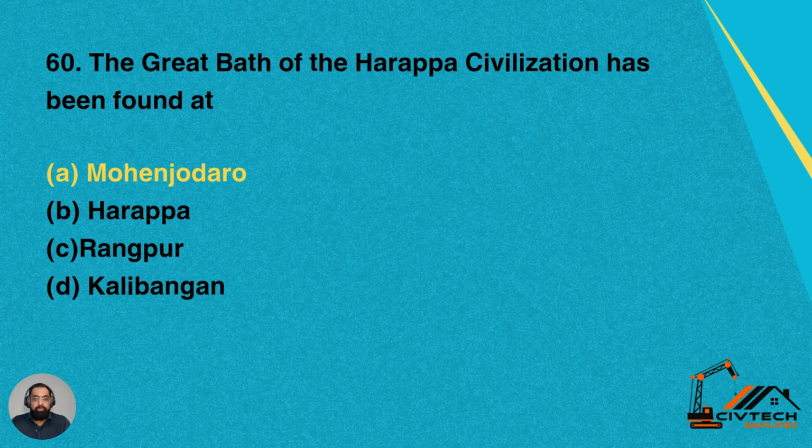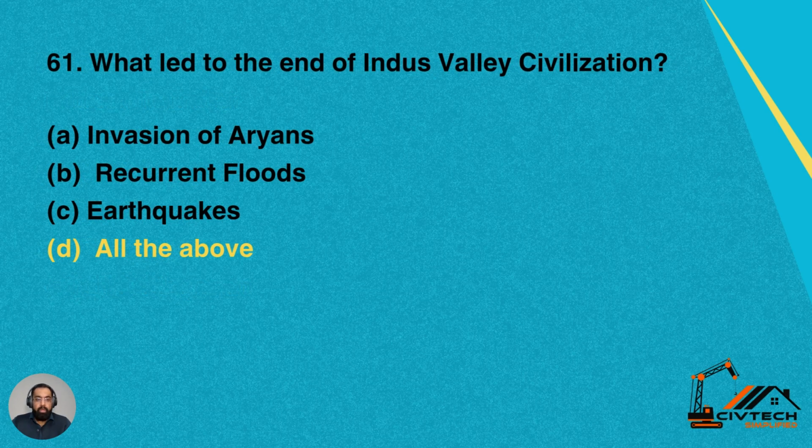Question number 60. The Great Bath of Harappa civilization has been found at: A, Mohenjo-daro, B, Harappa, C, Rangpur, or D, Kalibangan. So option A is correct, which is Mohenjo-daro, located in Sindh, Pakistan. The Great Bath of Harappa civilization has been found in Mohenjo-daro. Option A is correct for this question.